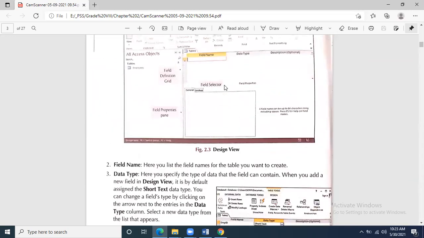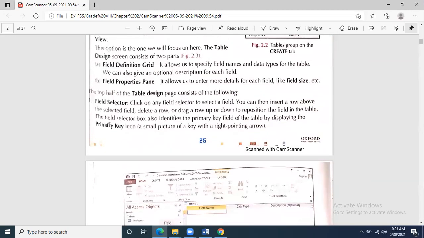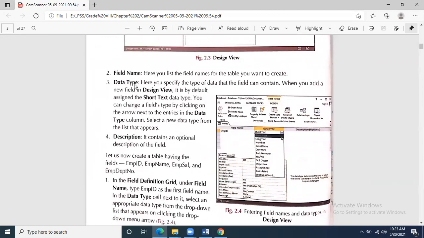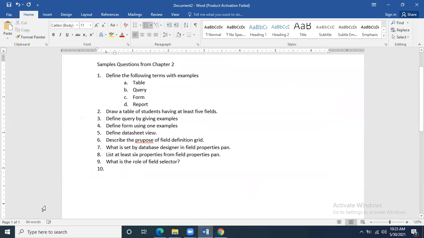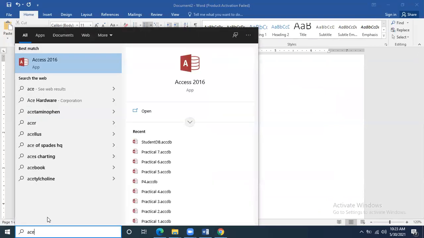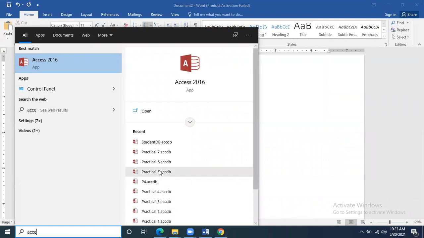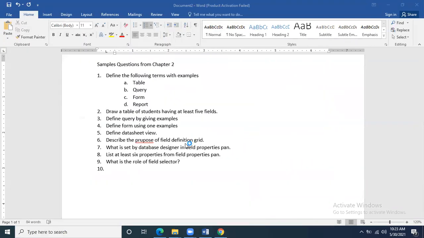Now, what is there in the field definition grid? If you go and see the field definition grid, field name is there, data type is there, description is there. So the question can come: should I show you in MS Access? We had discussed all these things. If you say, I can open it for you. Discuss three components, three parts of the field definition grid. What are those three parts? Do you know about them?